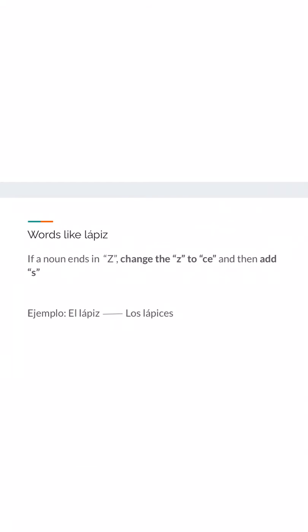All right, now we're going to talk about a new rule that's actually pretty similar to one that we have in English. Take, for example, the word baby. If you wanted to make baby plural, you guys ever heard that saying of drop the Y and add IES? So instead we get babies. Well, essentially we're doing the exact same thing here. Except if a noun is ending in la letra Z, we're going to change the Z to CE and then add S.